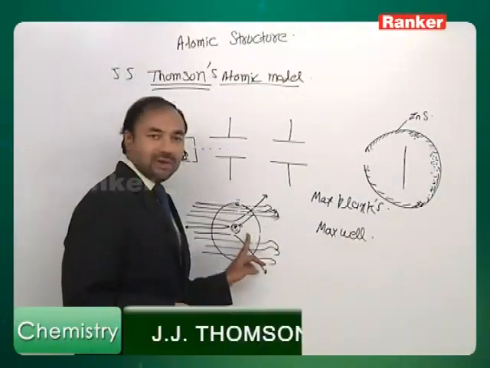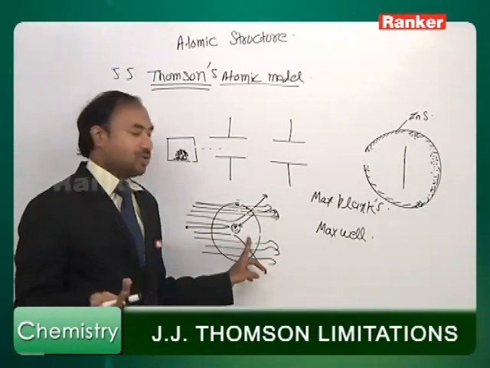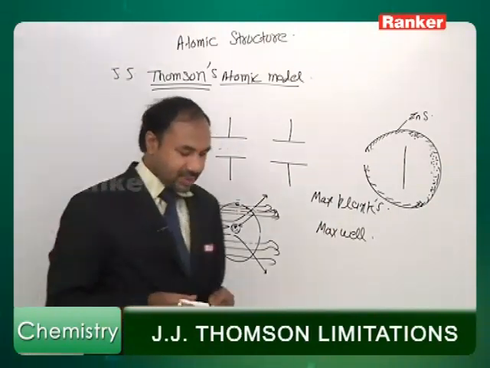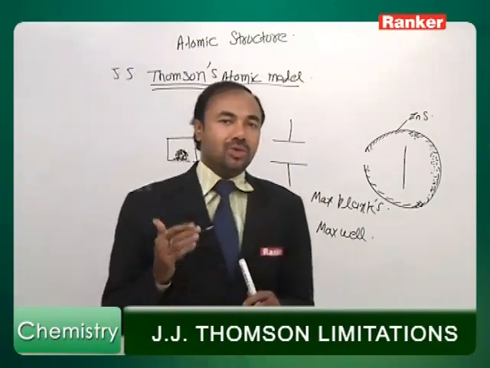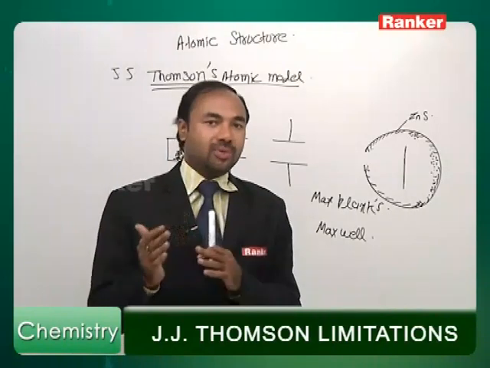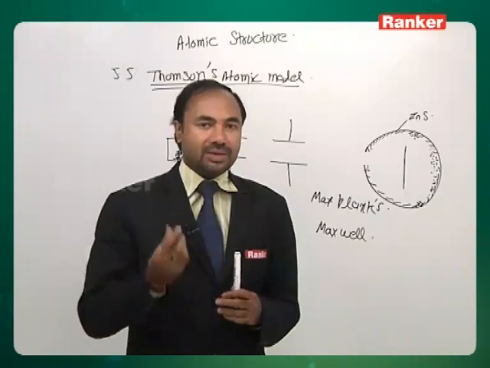Based upon this, Rutherford's atomic model became obsolete, meaning we cannot say this is correct. Another scientist, Max Planck, said that energy is not emitted or absorbed continuously. It is emitted or absorbed in the form of photons, in packets of energy.